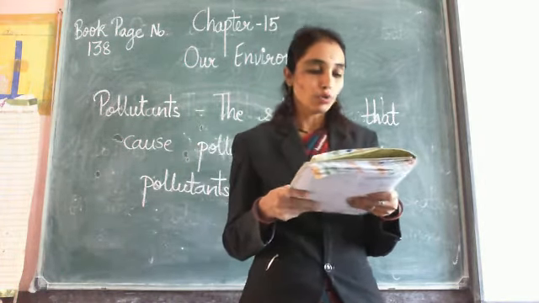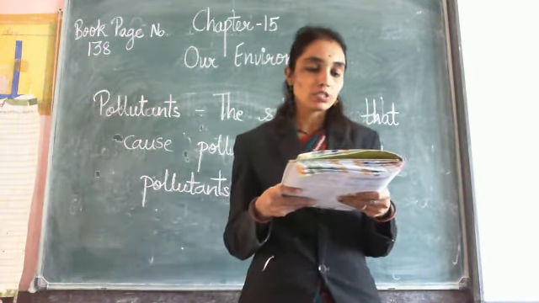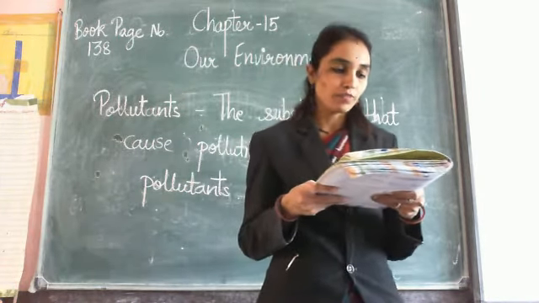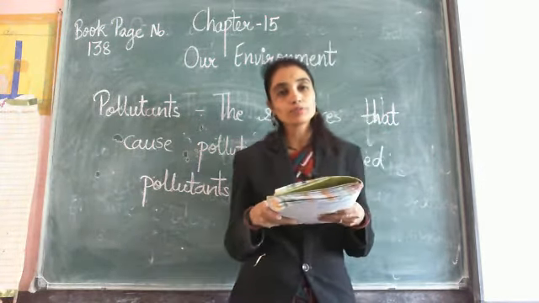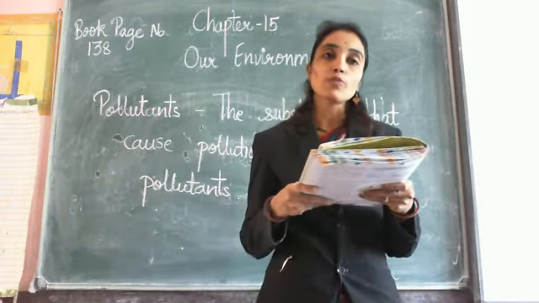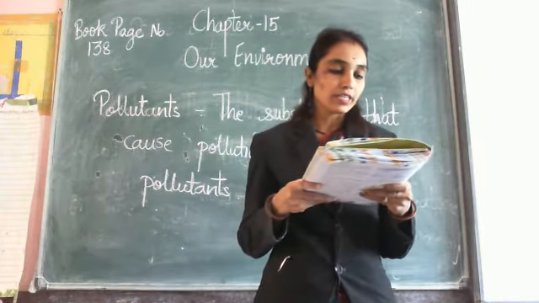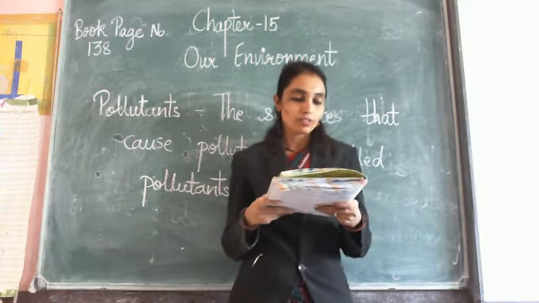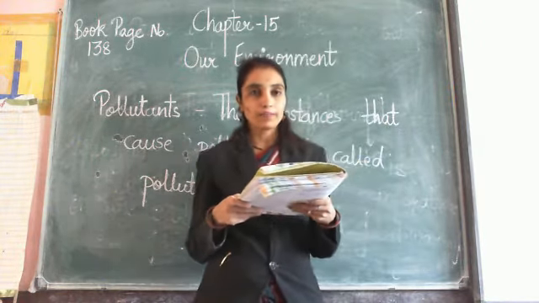Next is soil pollution. When harmful substances get mixed with the soil, they pollute it. Plants do not grow well in polluted soil. Animals that feed on plants growing in polluted soil often fall ill.